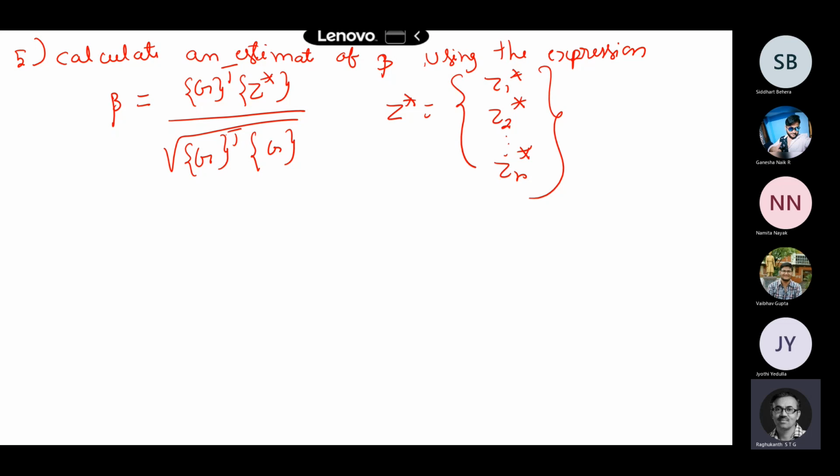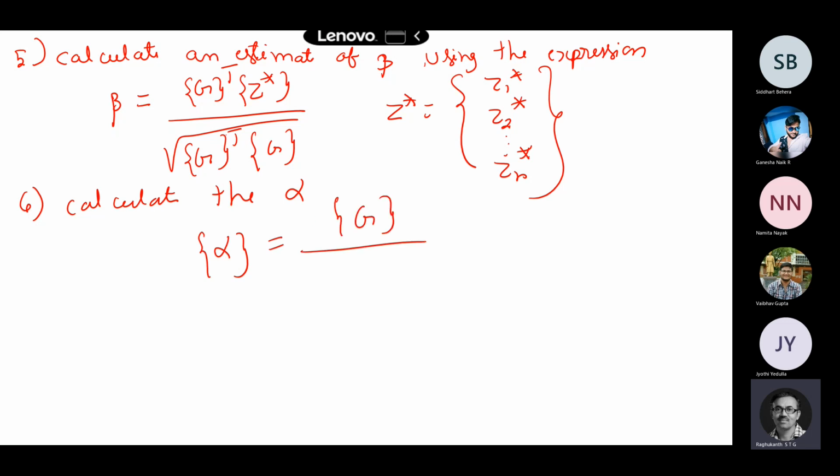Now you also calculate the sensitivity factors, or the alphas basically. So this has to be calculated. If you write this alpha in a nice column vector format, it is the column vector G divided by square root of G transpose into G. So this is our alphas basically. Once you have the alphas, you have calculated the beta, and now you know the alphas itself.